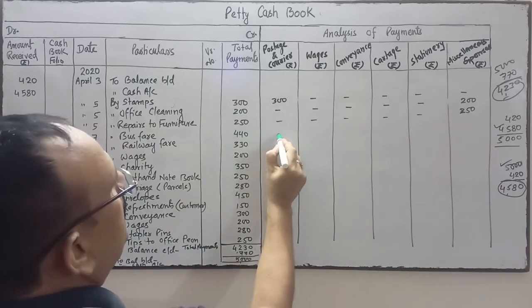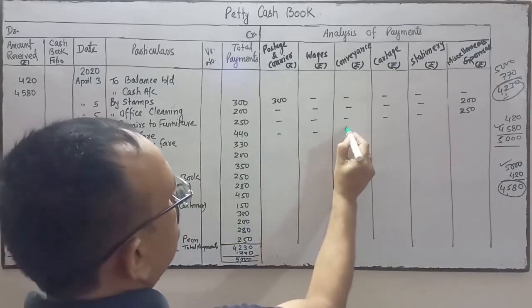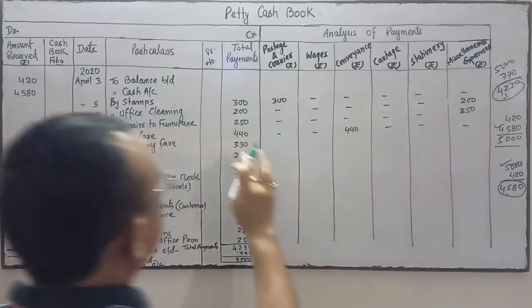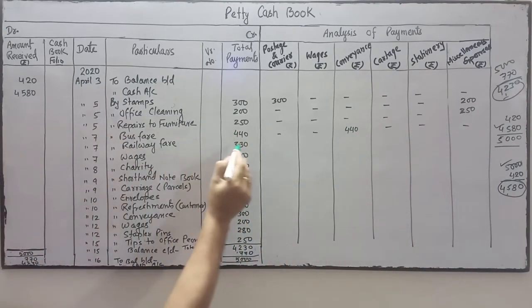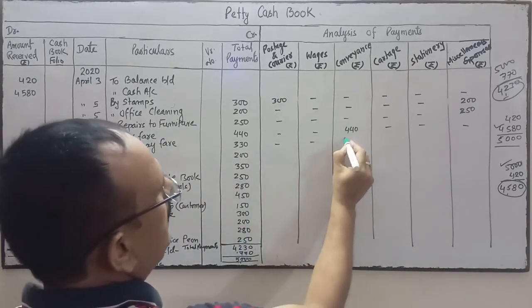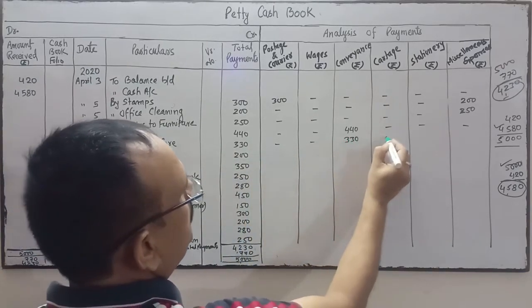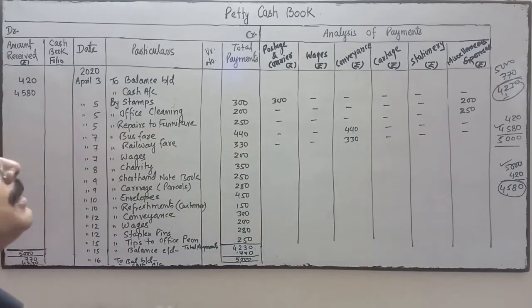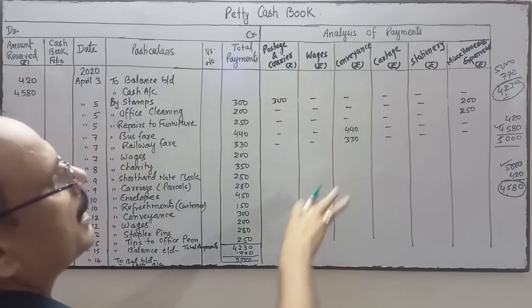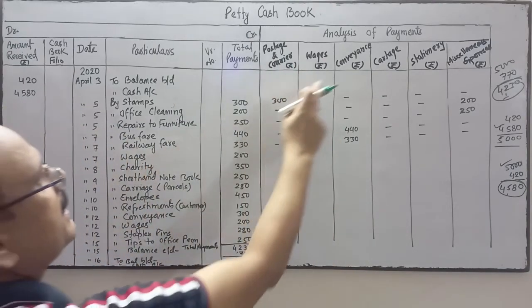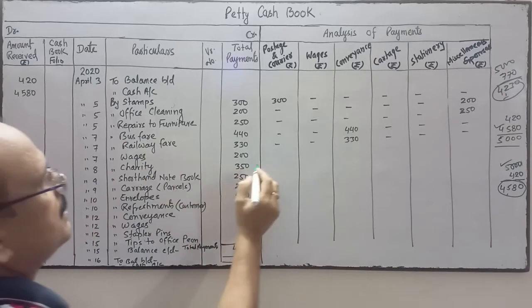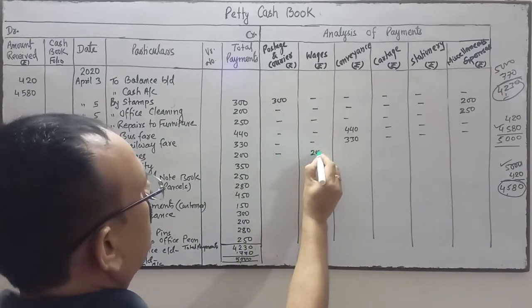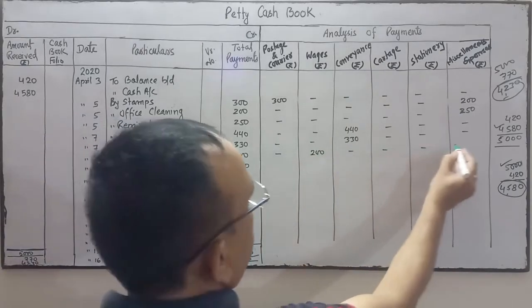Next is bus fare. Bus fare will come under conveyance, 440 under conveyance. Railway fare also comes under conveyance. In the analysis of payment, you see how I am analyzing the payments, under which column each will come. So bus fare, it's a conveyance. Wages, we have a separate column for wages, so this will come over here, 200. Rest of the columns dash.